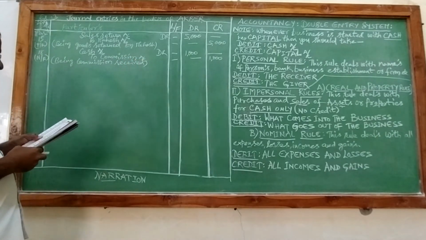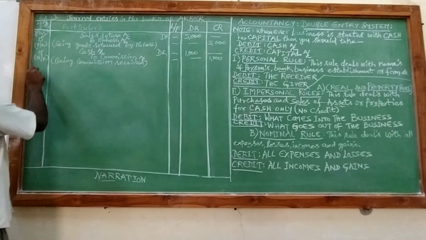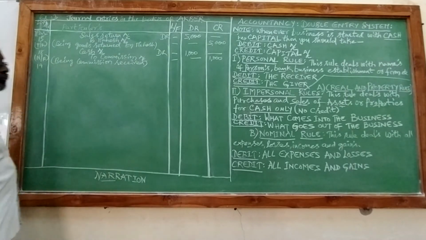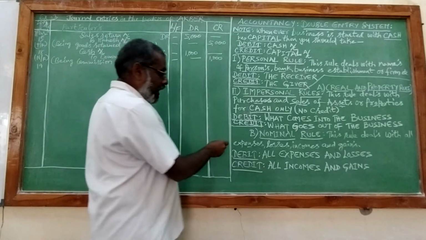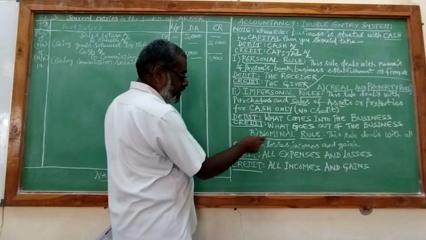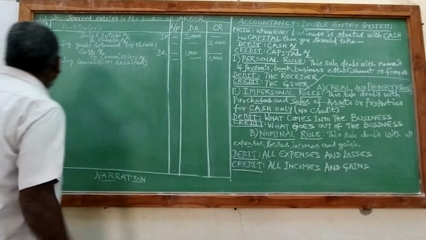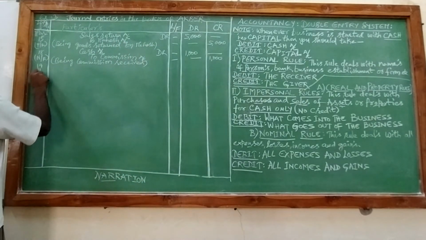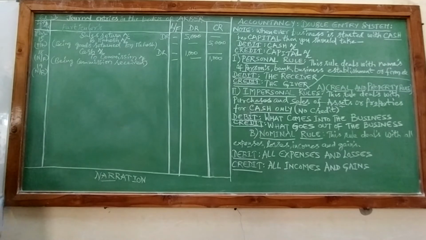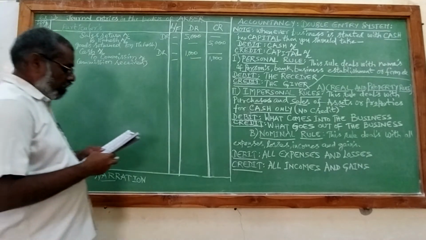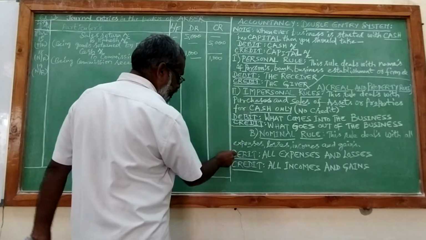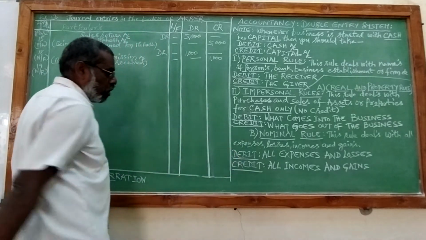And next one is March 19th, office expenses paid. So already we know expenses, incomes, losses, gains all come under nominal rule. So March 19th, it is nominal rule. So office expenses is an expense. So debit all expenses and losses.